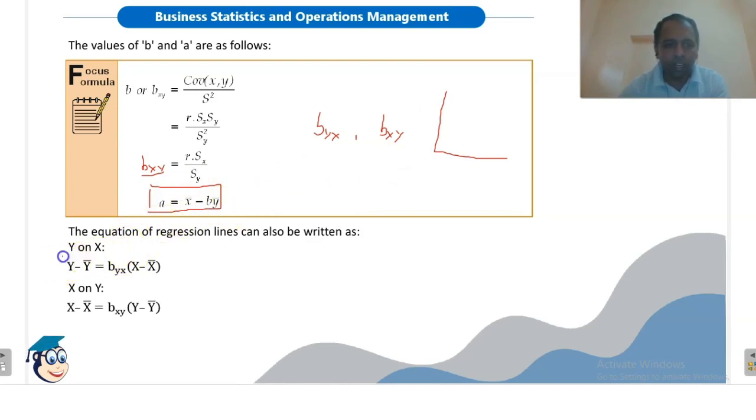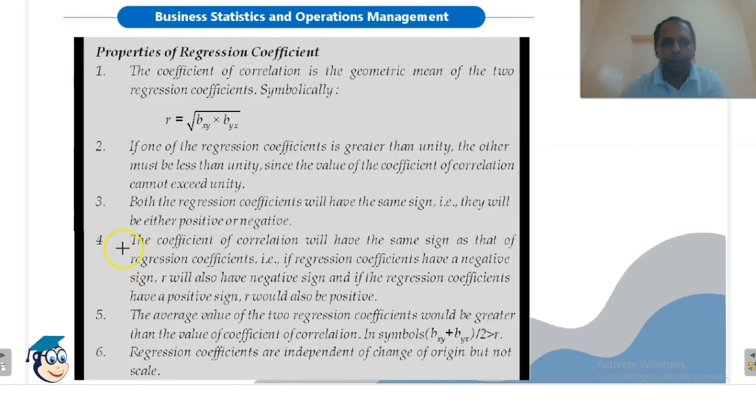So the regression lines can be written now like this: y minus y bar equals byx into x minus x bar, in case y depends on x, or in case x depends on y, x minus x bar equals bxy into y minus y bar. Look, it is byx because y depends on x. It is bxy because x depends on y. So in this way you can remember these equations. These are the properties of regression coefficient. This is also very important.